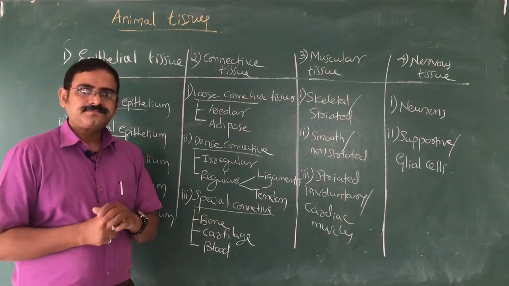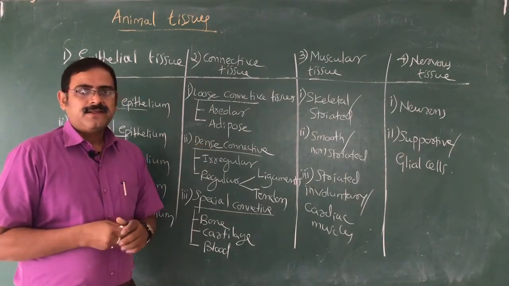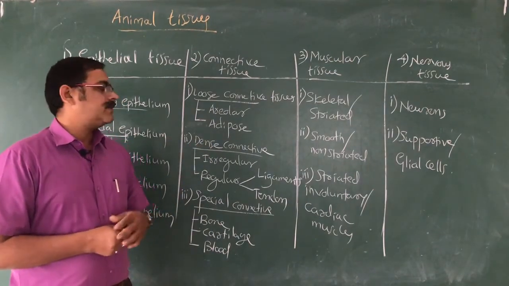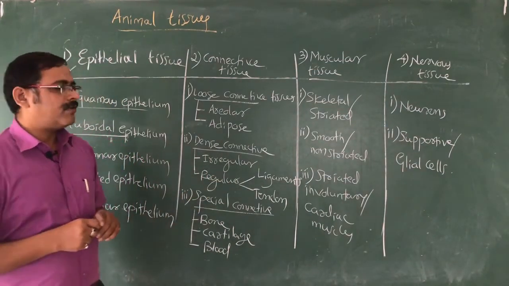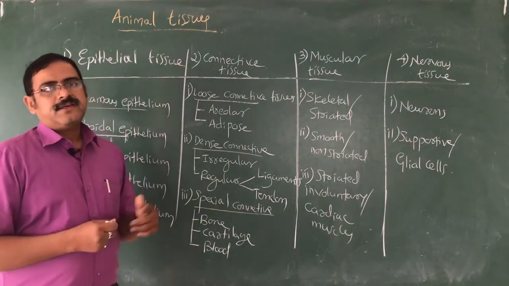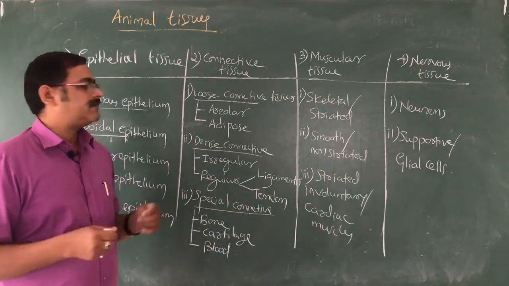Adipose tissue, the name itself says that adipose refers to fat. So it is a fat storing tissue, and the cells are larger. Beneath the skin we have a good amount of fat. That's why day after day, or as we age, we become fat when we don't do exercise.